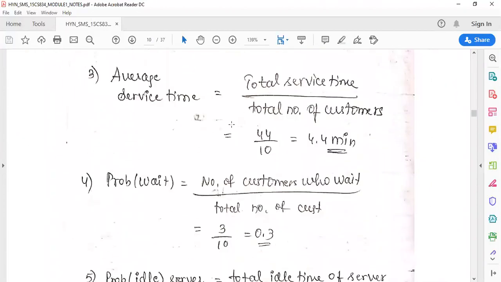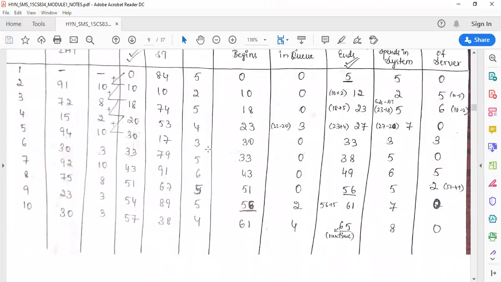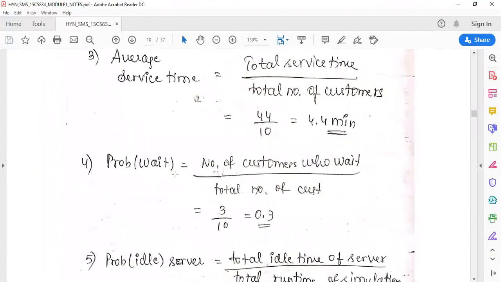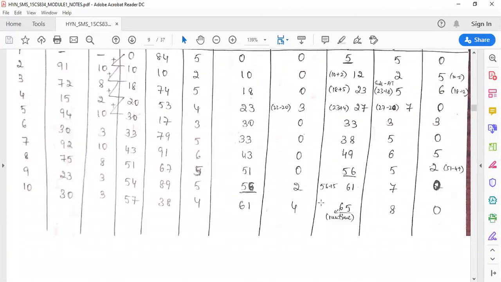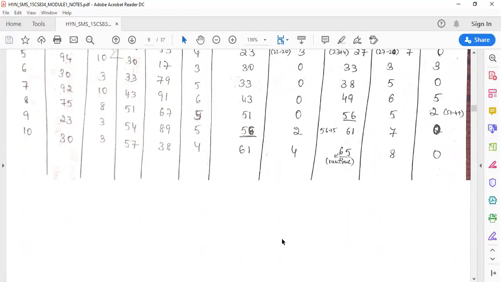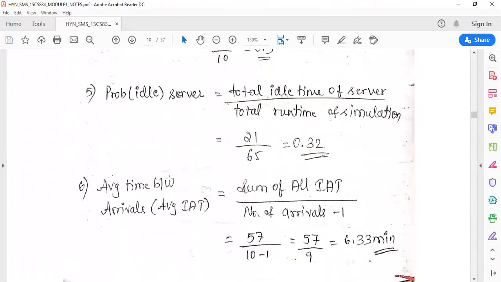Next, average service time will be total service time divided by total number of customers. So you have to add all the service times to get the total service time, then divide by total number of customers. Next, probability of wait will be number of customers who wait divided by total number of customers. Number of customers who wait means you count for how many people you have a waiting time. You have waiting time for 1, 2 and 3, so 3 people, divided by the number of customers. Next, probability of idle server will be total idle time of the server divided by total runtime of simulation.